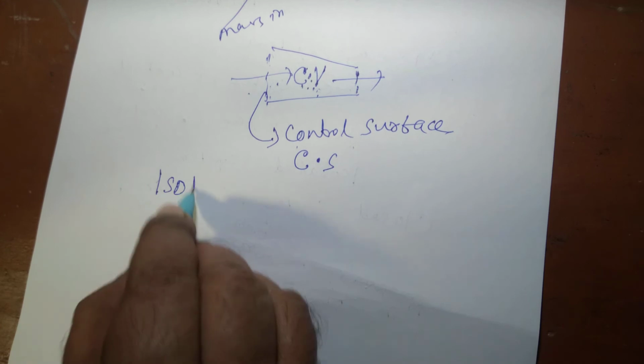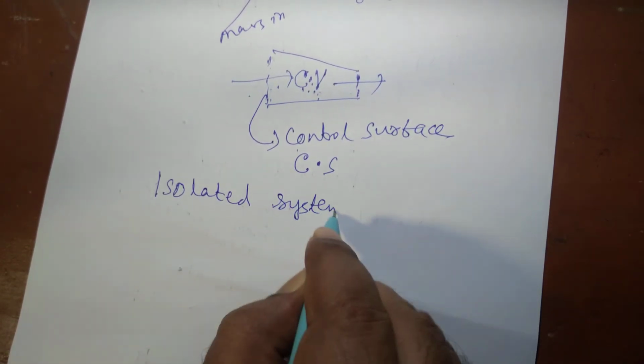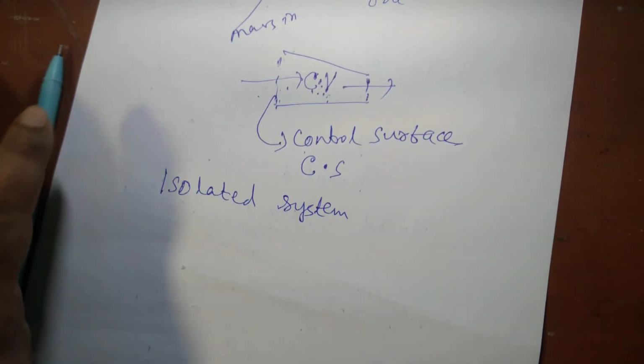And the third category of thermodynamic system is the isolated system.